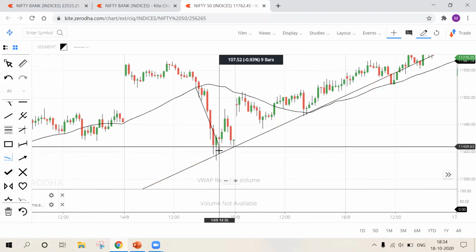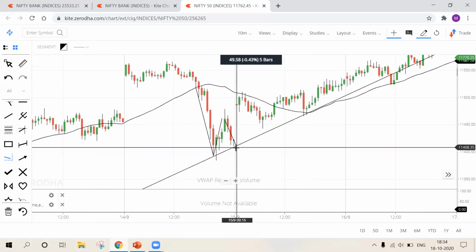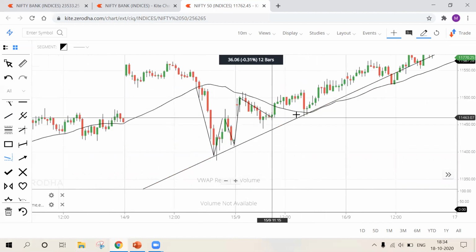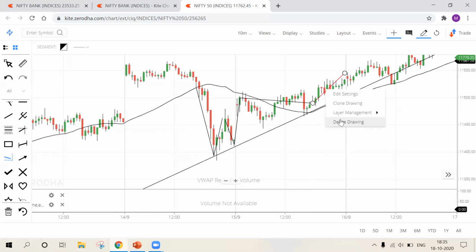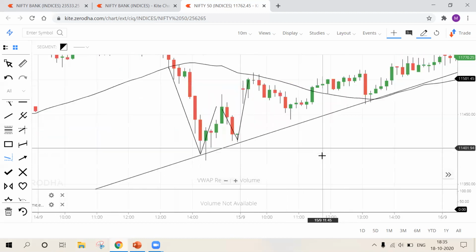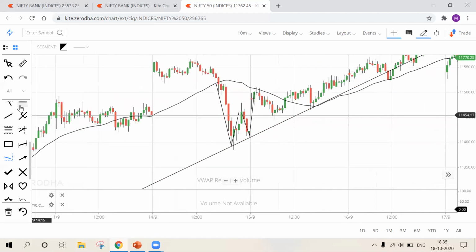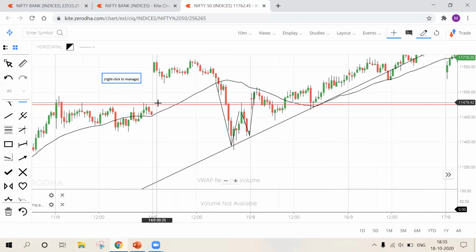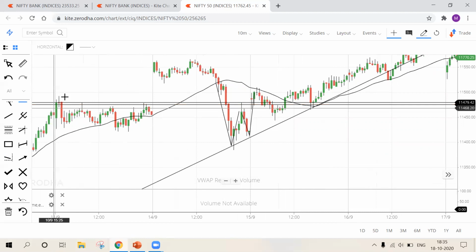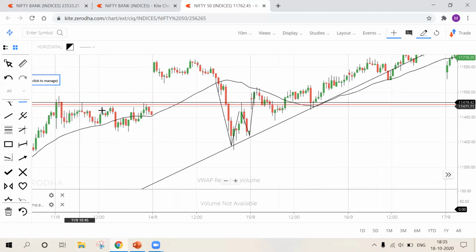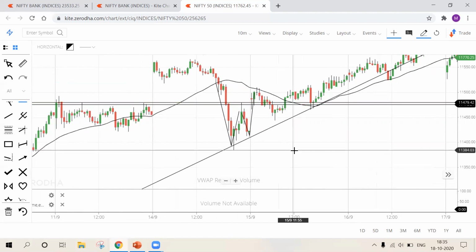Okay. The market fell badly and bounced back. This is the first rejection. This is the second rejection from the trend line. And yes, here is the third reaction from the trend line. So I'll be moving closer to the third reaction here. And I'll try to draw strong support and resistance levels. All right. These are strong resistance levels here because the market is getting rejected here badly. It is acting as a resistance here, and here, and also acting as a resistance here as well.